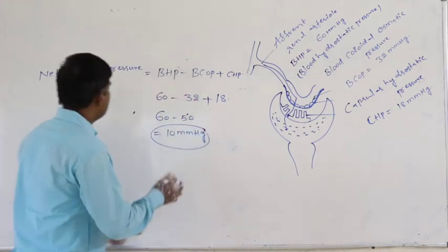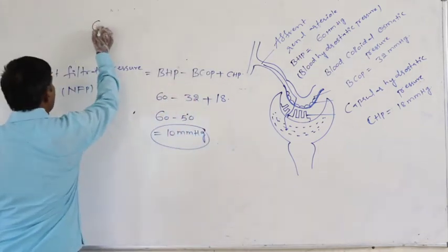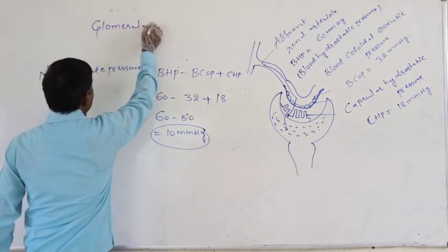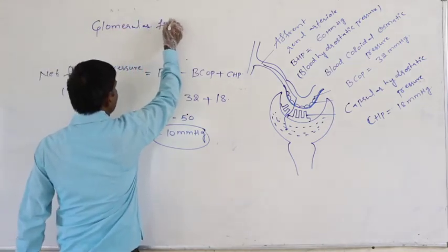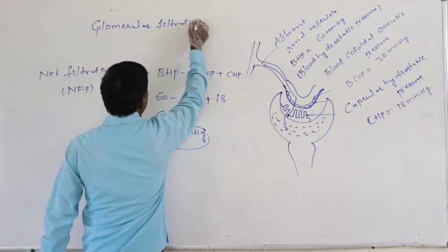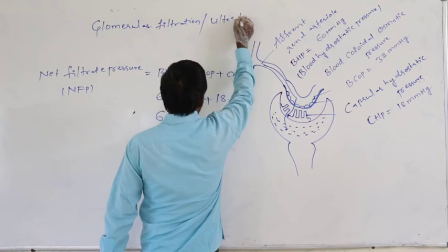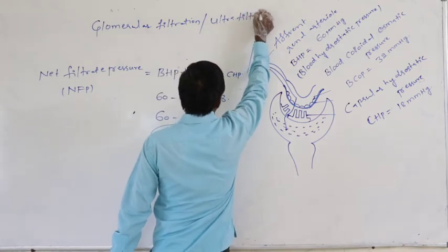This process is said to be glomerular filtration or ultrafiltration,